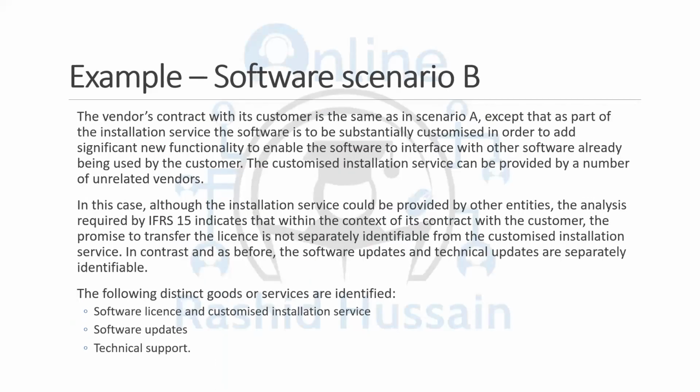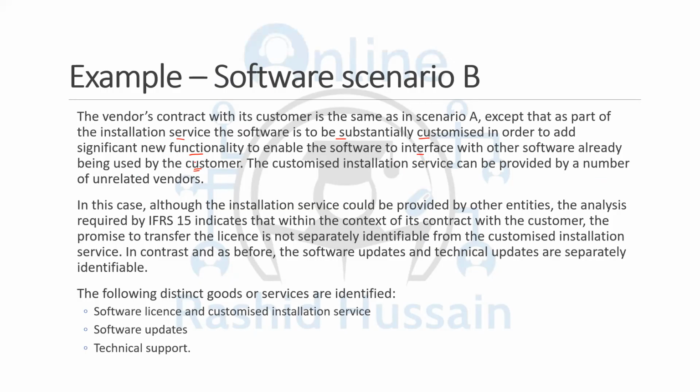Now, the same example, but there's a modification in that, and you need to understand that. The vendor's contract with its customer is the same as in scenario A, which we studied in the previous slide, except that as part of the installation service, the software is to be substantially customized in order to add significant new functionality to enable the software to interface with other software already being used by the customer.